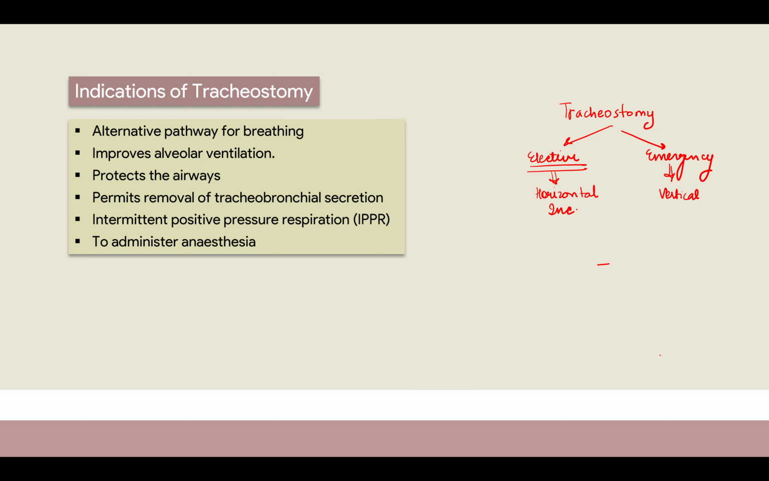Okay, so first is, it is an alternative pathway of breathing. So normally this is your trachea. If I am making an opening here, directly the air will go inside and your lungs will be inflated, and that is how you will be able to breathe, correct?